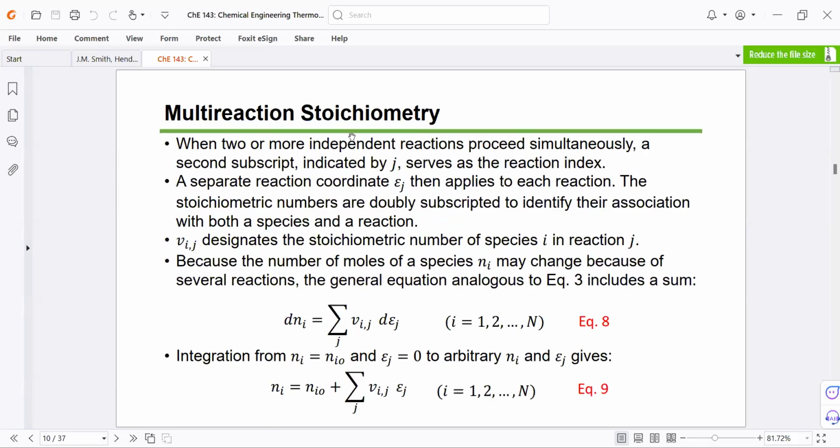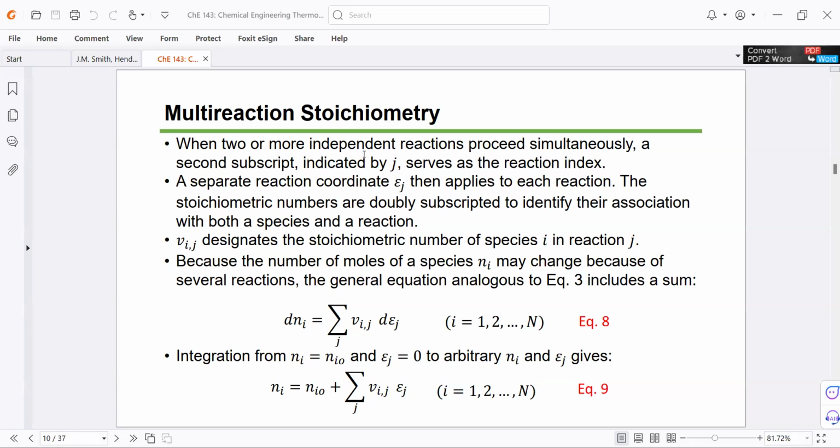Next, multi-reaction stoichiometry. So what if we have multiple reactions? Before, we only dealt with a single reaction. But if we're talking about multiple reactions, then we need another index for the reaction. We can assign J as the reaction index. So I is for the species in the reaction, and J is the reaction.